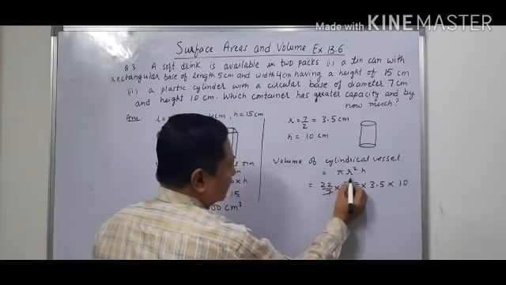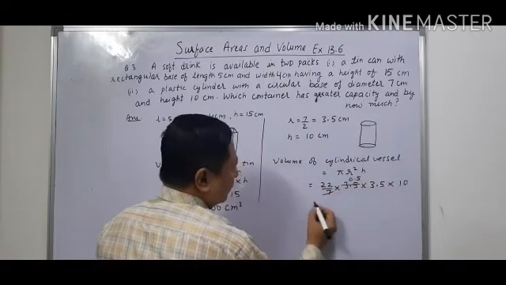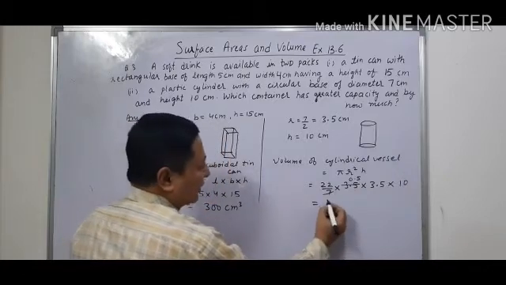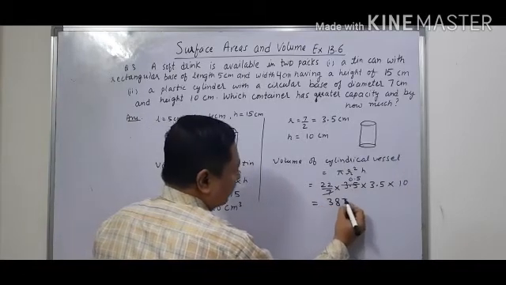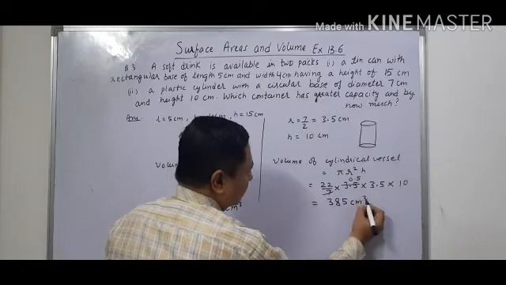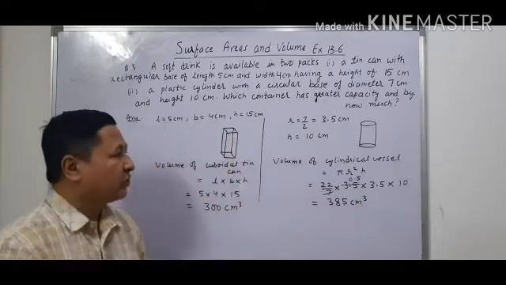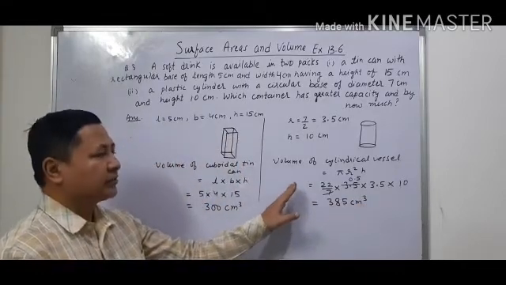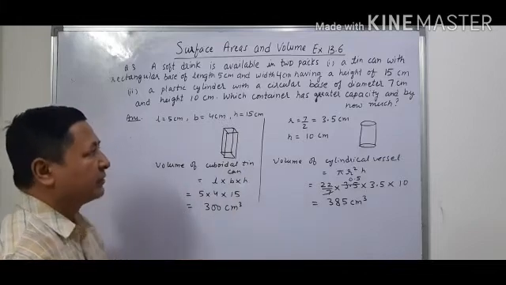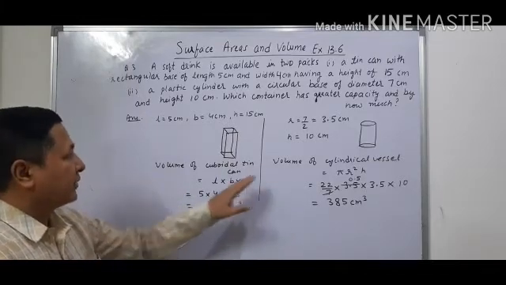This will cancel, this will make it 0.5. So when we multiply this, we will get 385 centimeter cube. So this plastic cylinder will have greater capacity than the cuboidal tin.